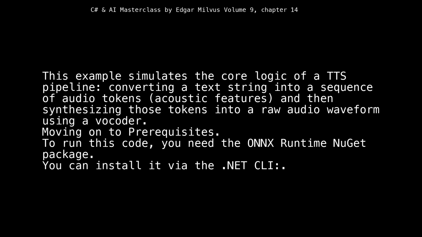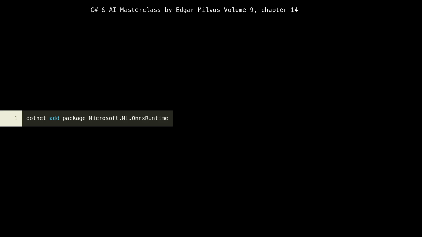Moving on to prerequisites. To run this code, you need the ONNX Runtime NuGet package. You can install it via the .NET CLI. This line isn't C# code in the traditional sense, it's a .NET CLI command. It instructs the .NET SDK to add a NuGet package named Microsoft.ML.OnnxRuntime to our project. In essence, we're telling our application, hey, we need the ONNX Runtime library to execute ONNX models.